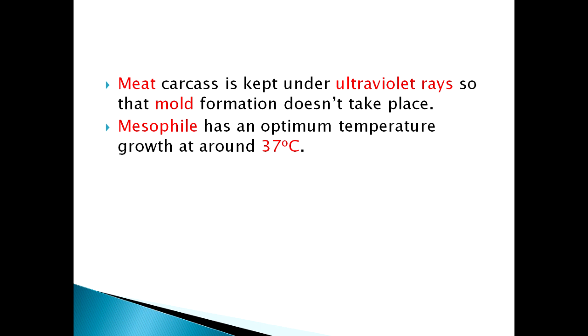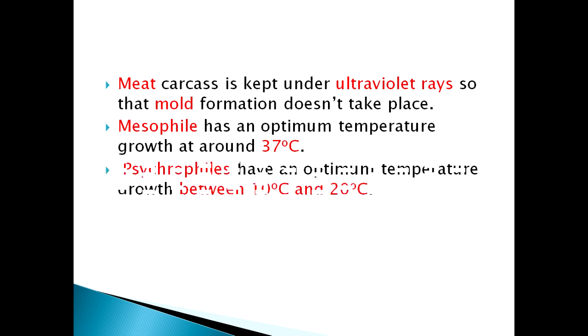Okay, you might be knowing that. So here please note the optimal temperature required for growth. I will be telling about the optimal temperature required for the growth of each type of organism. Say, for example, the mesophile needs a temperature of around 37 degrees Celsius for the growth of microorganisms that are classified as mesophile. Okay. The next is psychrophiles. The psychrophiles have an optimum temperature for growth between 10 degrees Celsius and 20 degrees Celsius.